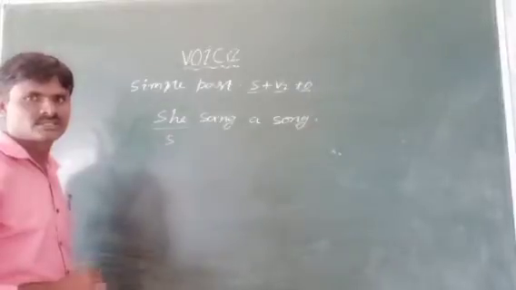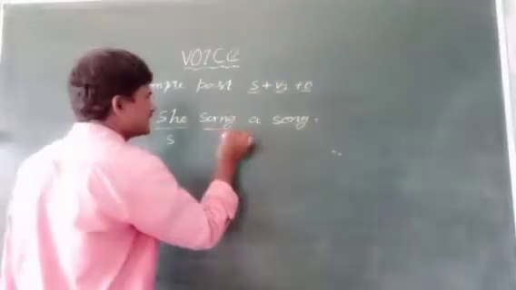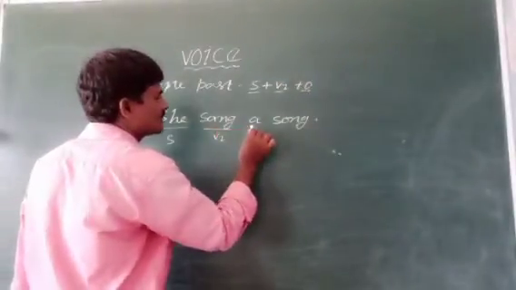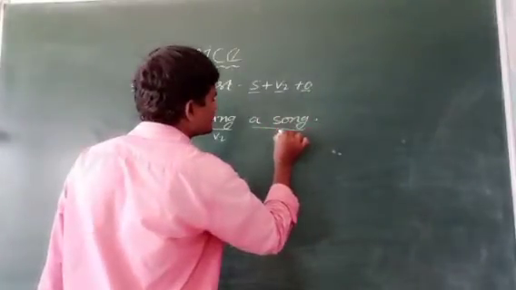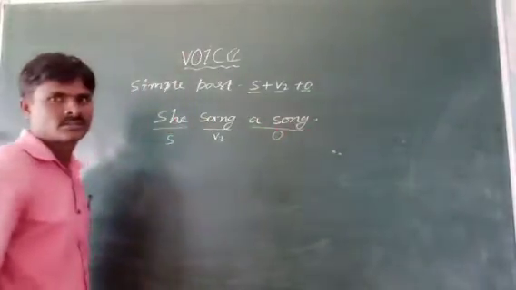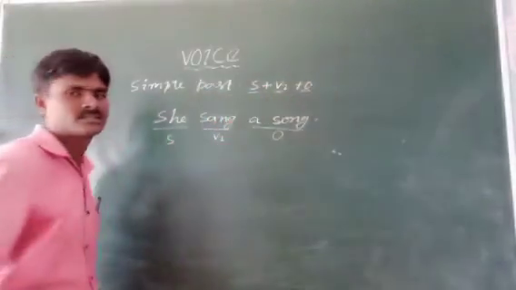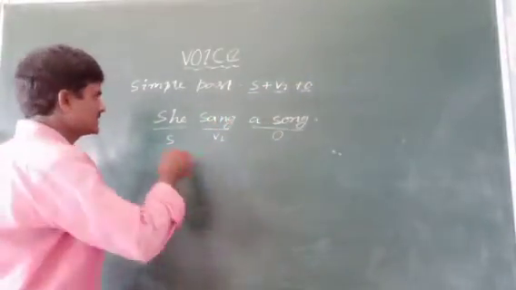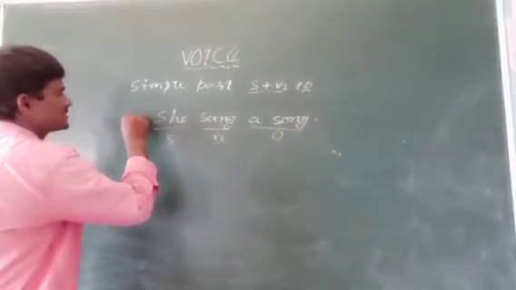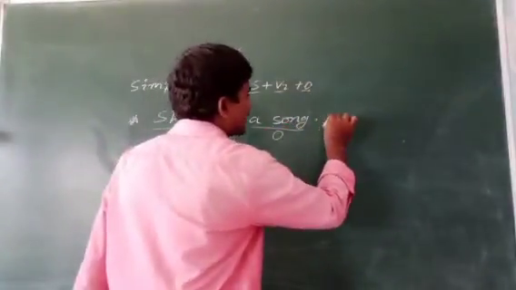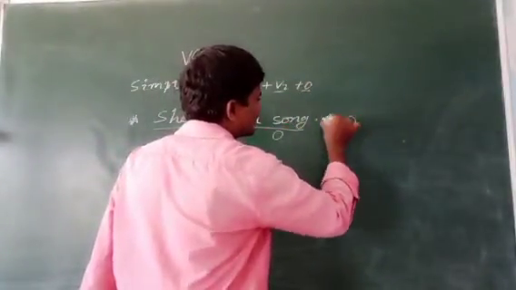She is subject. Sang is V2 form. A song is object. See, this sentence and this structure should be the same. This is active voice.